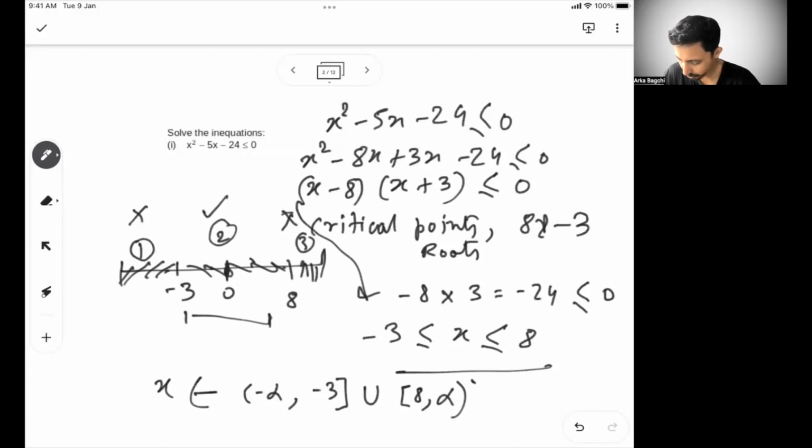So x belongs to, so this is a belongs to sign. X belongs to minus infinity to -3, where 3 is included, minus infinity is not included. That's why the change in the parenthesis, union, or 8 to infinity, where 8 is included, infinity is not included. So this is one way of writing. So this is also right, this is also right. Depends on what is given in your options, you can choose one of them.